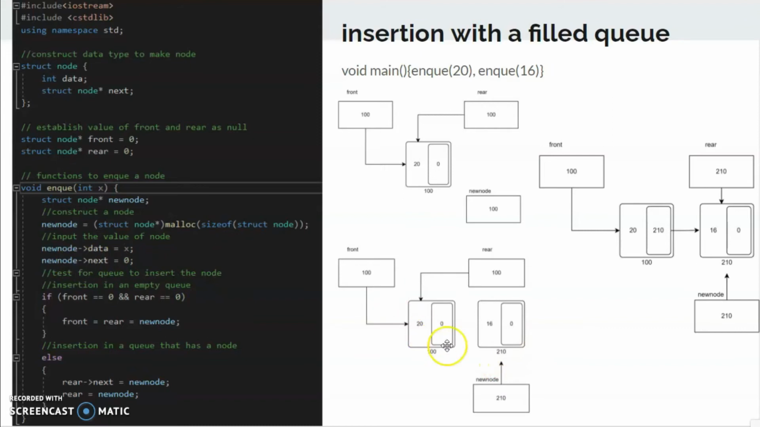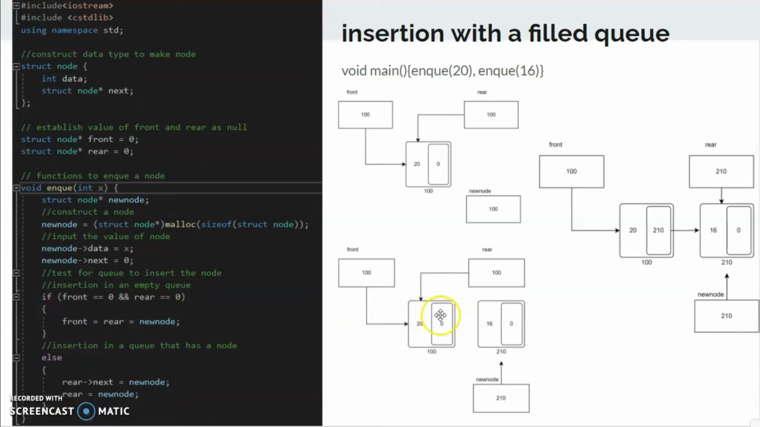So after we go back into the if statement right here, we know that the front is not equal to null because it contains the latest node of 100, and the rear also contains the latest pointer of 100. We will go to the else statement, in which we will refer to the rear node. The rear node is the latest node that is inside the queue.